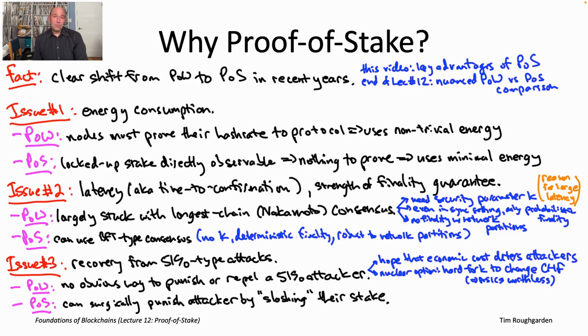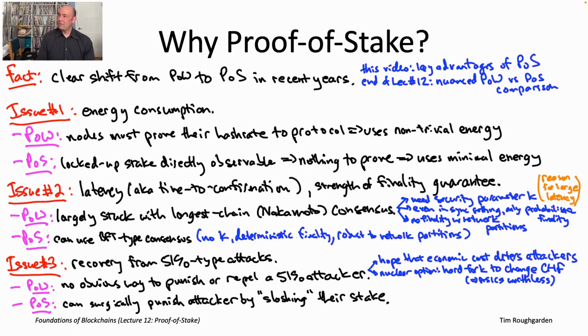But these advantages do not come without costs. There are also disadvantages of proof of stake. For example, they tend to be, as we'll see, quite a bit more complicated and harder to get right than Nakamoto consensus. There's a richer array of ways of attacking proof of stake blockchain protocols than there seem to be for proof of work protocols. And as we'll see as this lecture proceeds, in order to deal with all the different possible attacks on a proof of stake blockchain, you do generally have to make some compromises, for example, somewhat stronger trust assumptions.